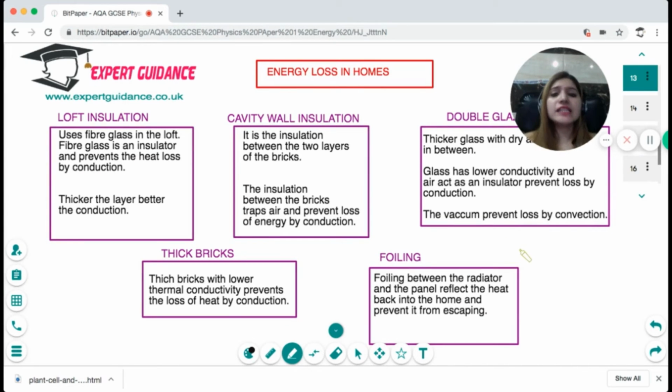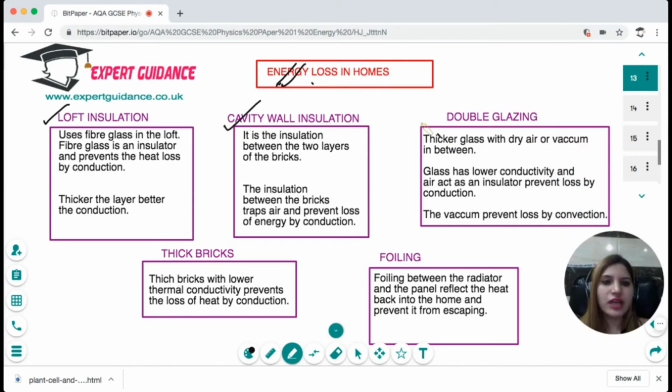Okay, now since we know that there are a lot of ways in which energy can be lost by conduction, convection and radiation, it's very important for us to conserve the energy, especially in the UK, so that we can control our heating bills. Now, what are the various ways in which we can prevent the loss of energy in homes? It's by loft insulation, cavity wall insulation, double glazing, using thick bricks and foiling.